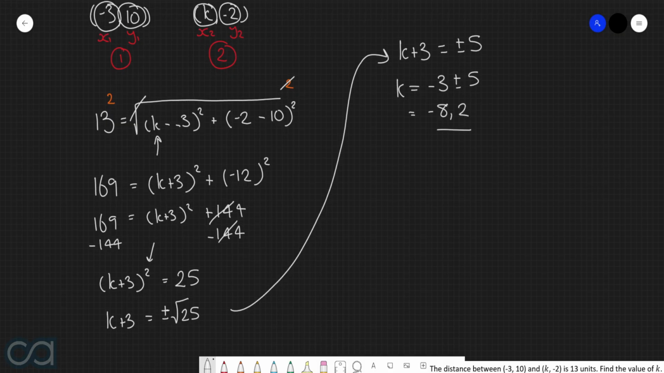So in this particular situation, we actually have two different outcomes for what k can be, such that the distance between these 2 points is 13 units. It can either be negative 8 or positive 2.